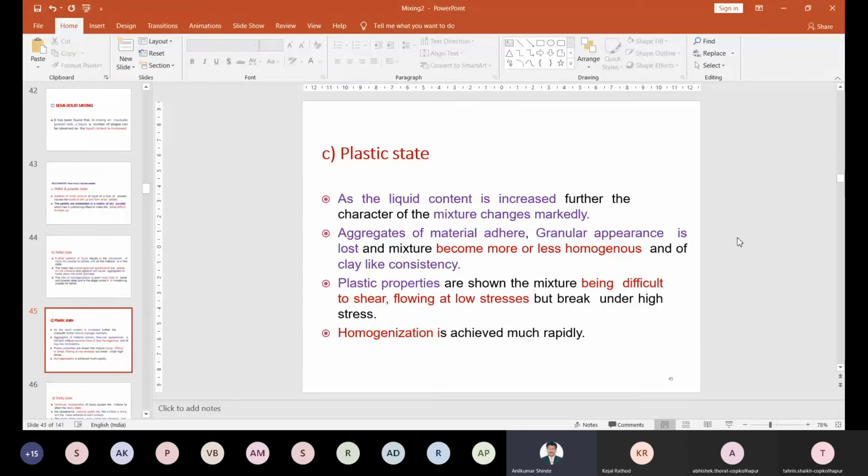Right. Suppose you add too much liquid, the granule size cannot be created. Granule size cannot be created. So it becomes less homogeneous and a clay-like structure.